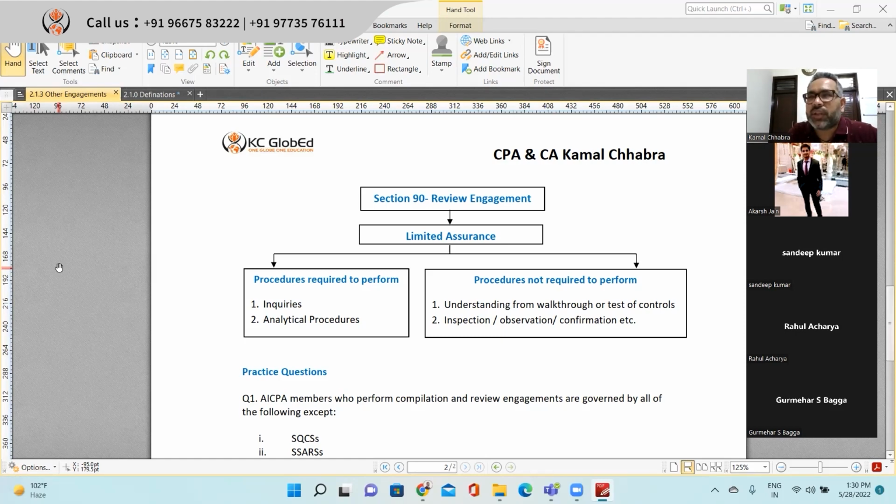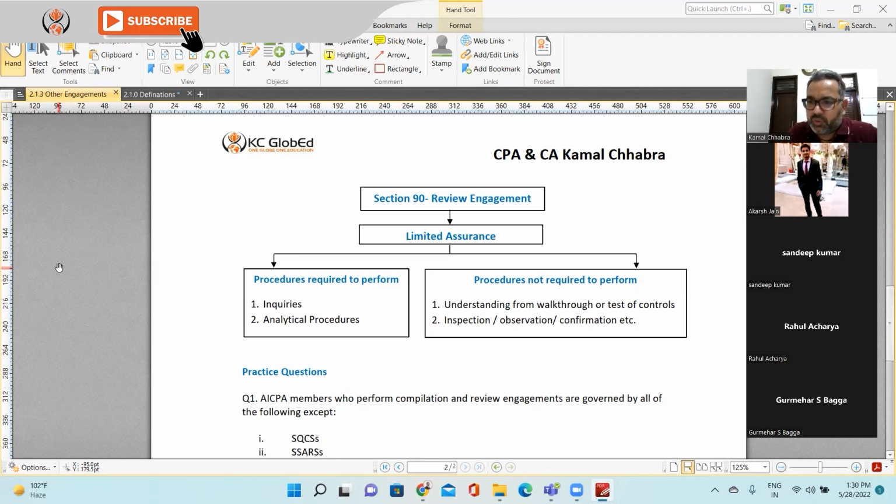Why has month-on-month sales changed, why has month-on-month payroll expenditure changed, why is the sales not tying with the receivable, why is collection not tying with the receivable? Those kinds of inquiry procedures are mandatorily required to be performed when you are